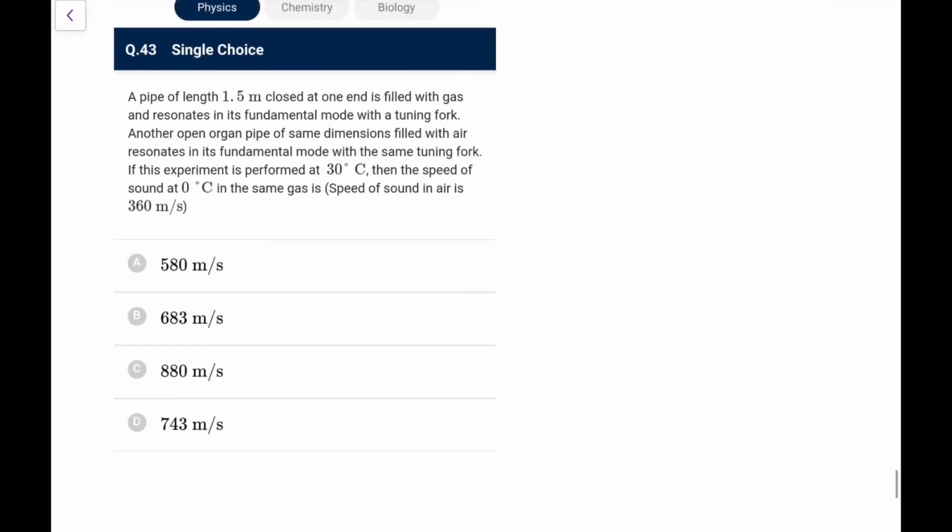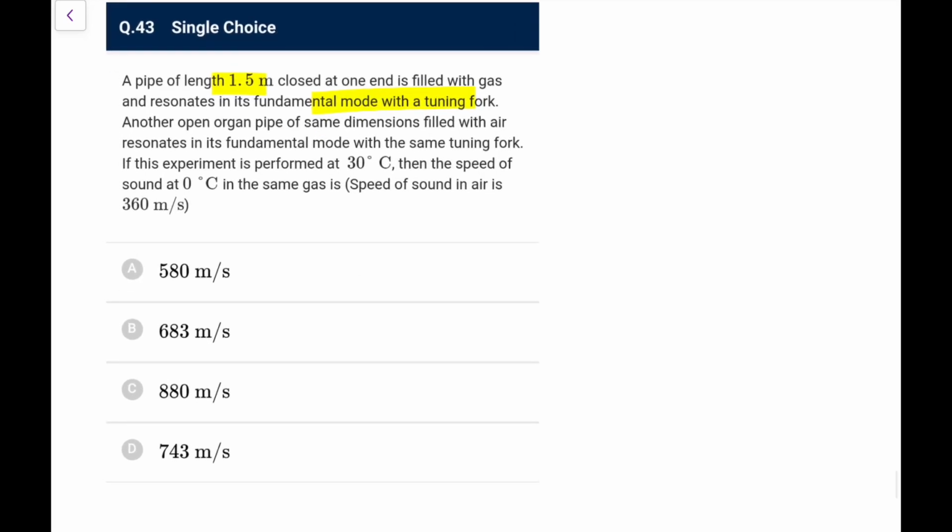Next, a pipe of length 1.5 meter closed at one end is filled with gas and resonates in its fundamental mode with a tuning fork. Another open pipe of the same dimension filled with air resonates in fundamental mode with the same tuning fork. This experiment is performed at 30 degrees.